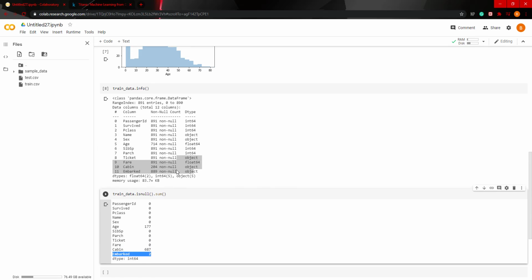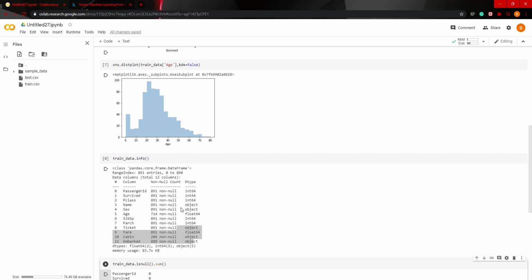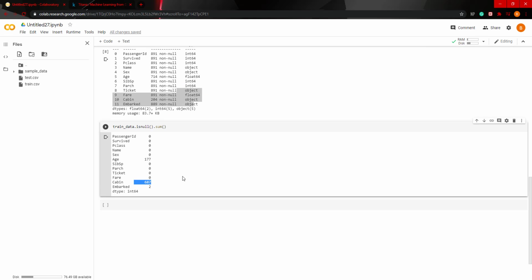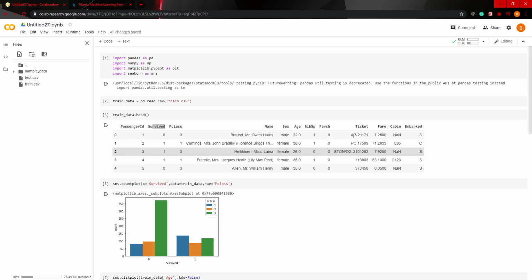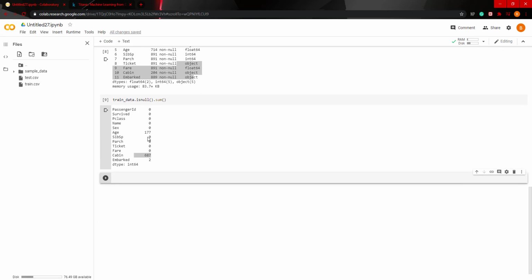You can't just feed a model a data set with missing values. We're going to have to fill in these values and see which features we want to keep and drop based on their correlation with the overall survived or not survived. And also we're going to have to do some pre-processing because, as you see, there's some features that are strings. We're going to have to one-hot encode so that it can be readable in a machine learning algorithm. So let's start off with age.